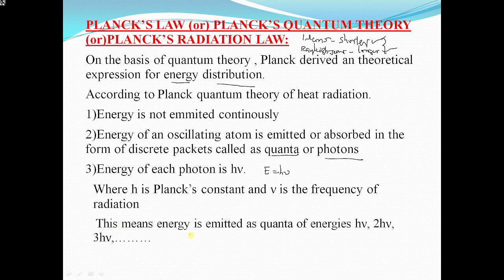Now if we consider a number of atoms, energy is given as n h nu. n can take the values 1, 2, 3, and so on. If n is equal to 1, the energy is h nu. If n is equal to 2, the energy is 2h nu. If n is equal to 3, the energy will be 3h nu. So these are the postulates made by Planck.